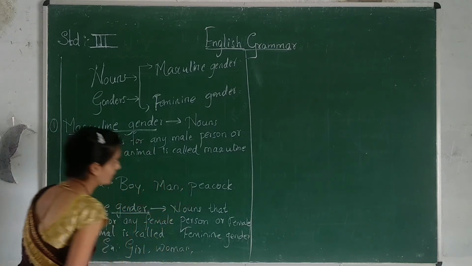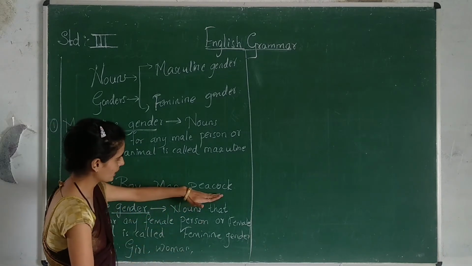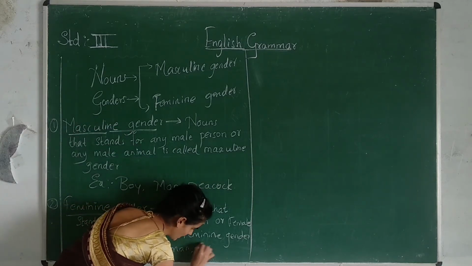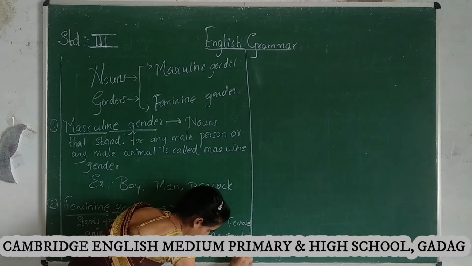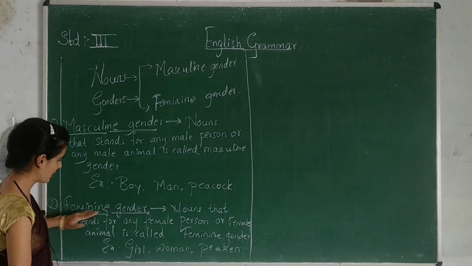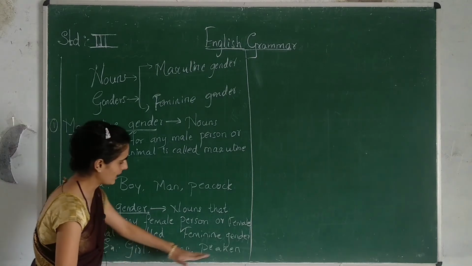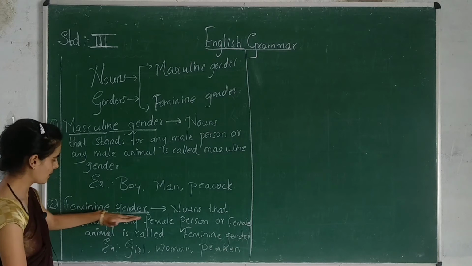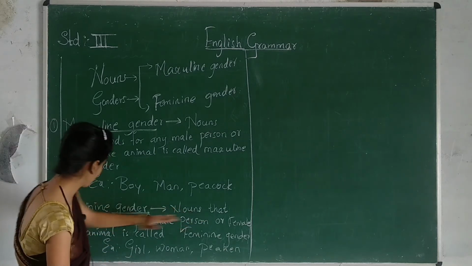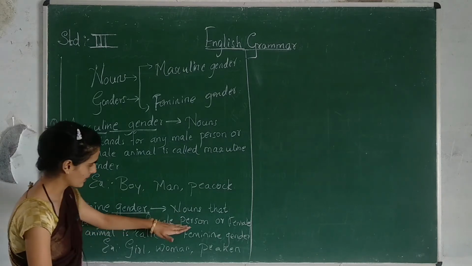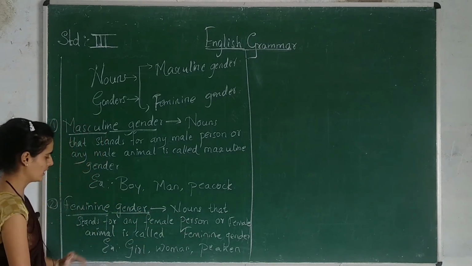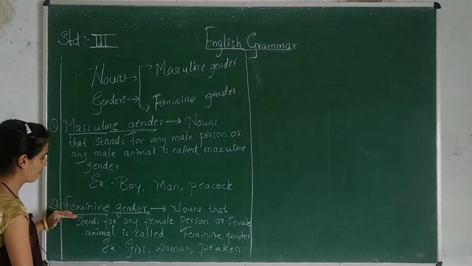Now third, I have taken here peacock. Now in feminine gender it will be peahen. Which are the examples for feminine gender? Girl, woman and peahen. Feminine gender means nouns that stand for any female person or female animal. These are some examples of feminine gender.